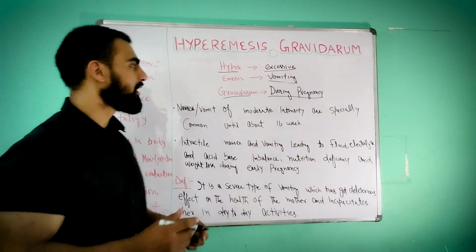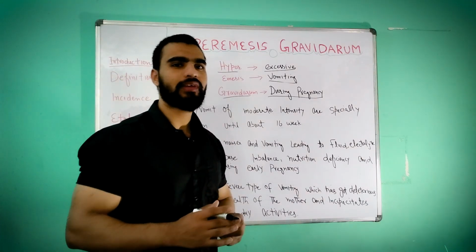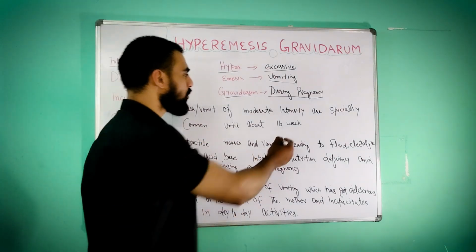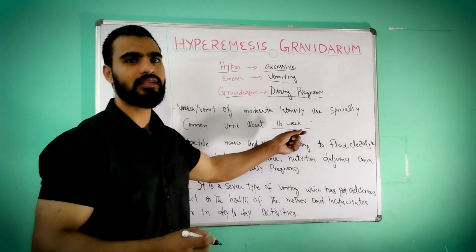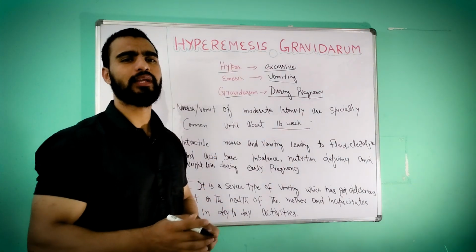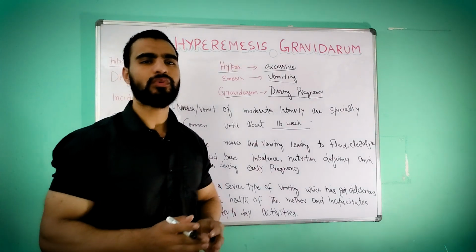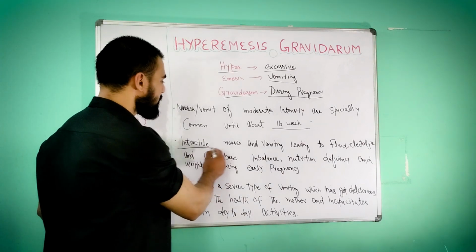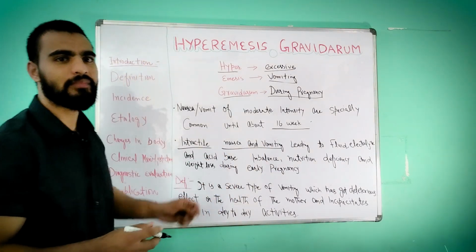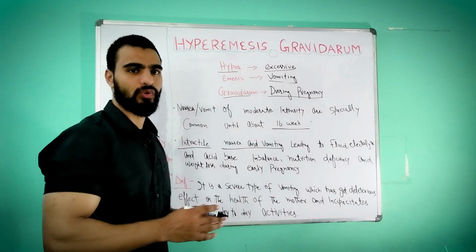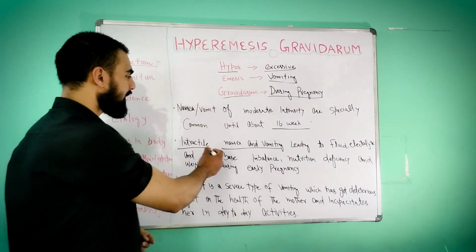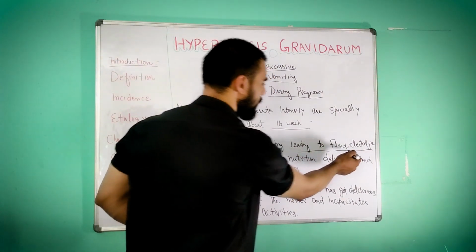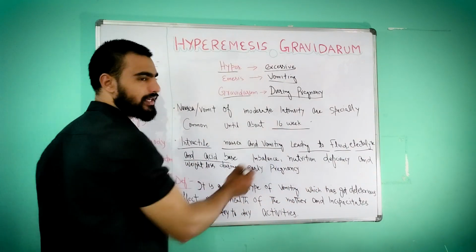And this nausea and vomiting, if it is moderate, or less in quantity, is normal. It is normal until about the 16th week of pregnancy. Till the 16th week, because of morning sickness and changes in the hormones, nausea and vomiting will be there. That is normal. But intractable nausea and vomiting, intractable meaning which we can't control, which is hard to control, leads to fluid, electrolyte and acid base imbalance.